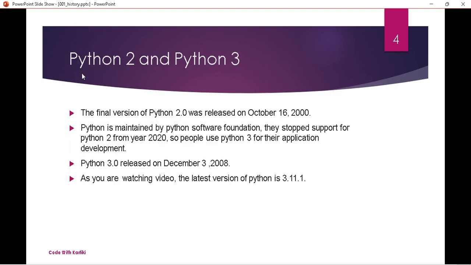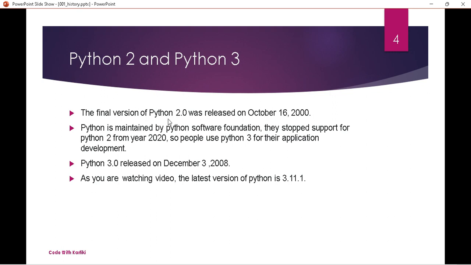So next, there are two major versions of Python, Python 2 and Python 3. The version we have installed is Python 3. If you go in organization, there also for your application development you are going to use Python 3. So then why there are two versions of Python?